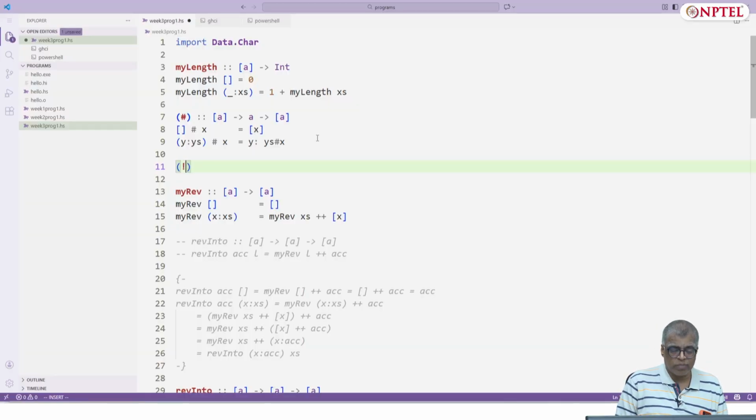I'll use 3 bangs, bang bang bang, which is of type list a arrow Int arrow Either String a. The string part will tell you that it's an error message.